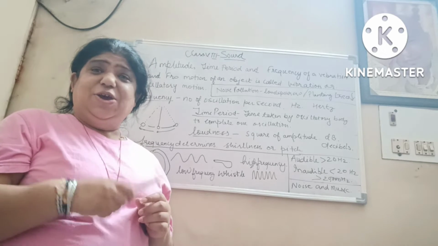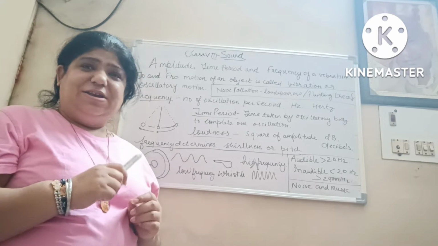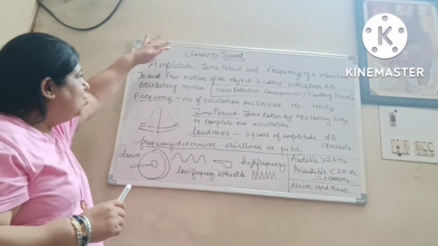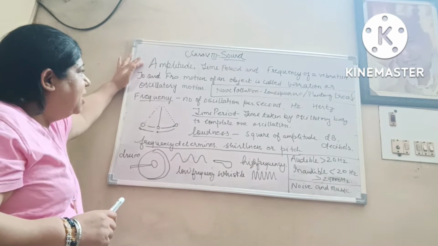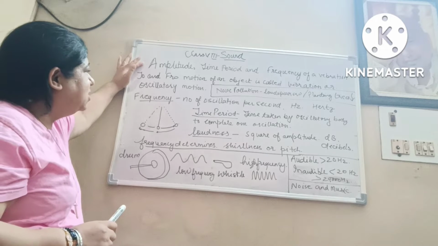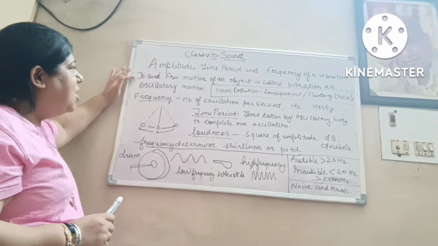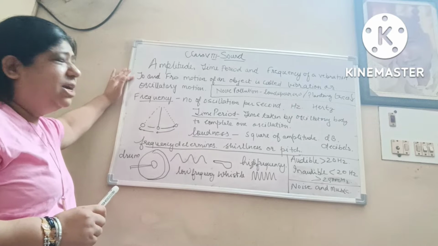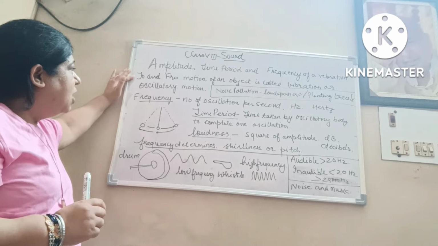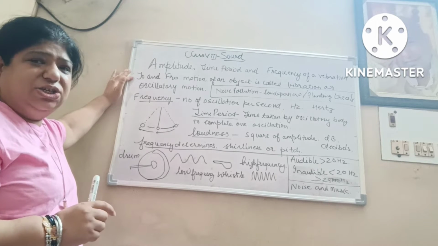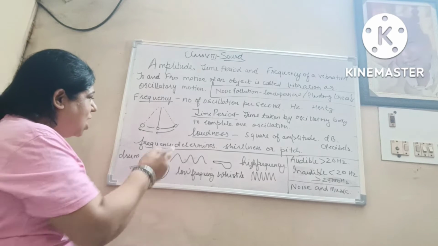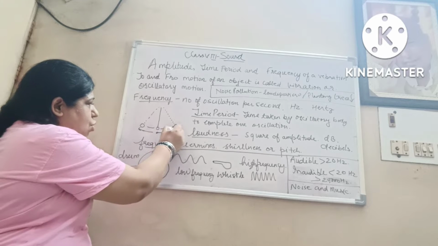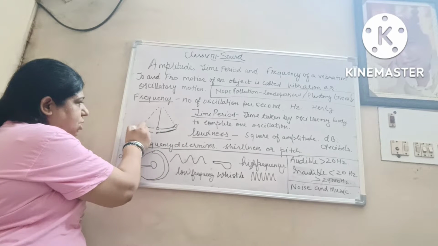Now I am teaching you class 8 sound: amplitude, time period and frequency of vibration. To and fro motion of an object is called oscillatory motion or vibration. What is to and fro motion?